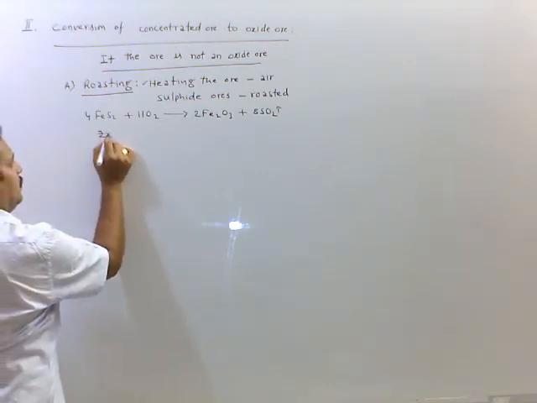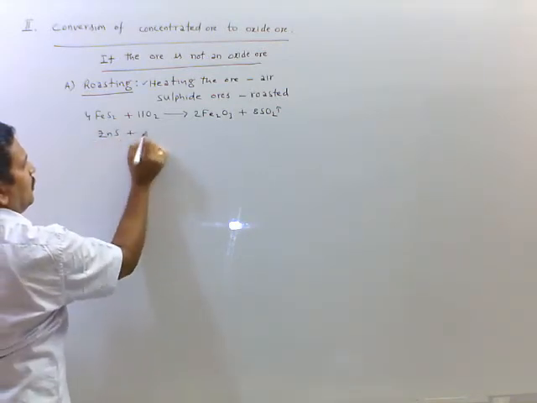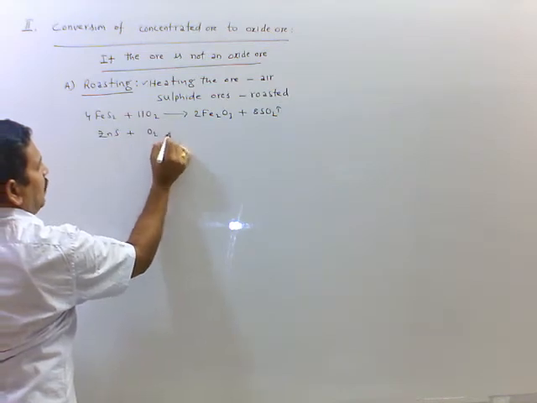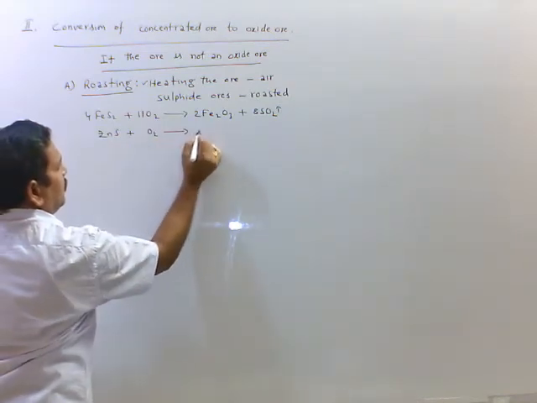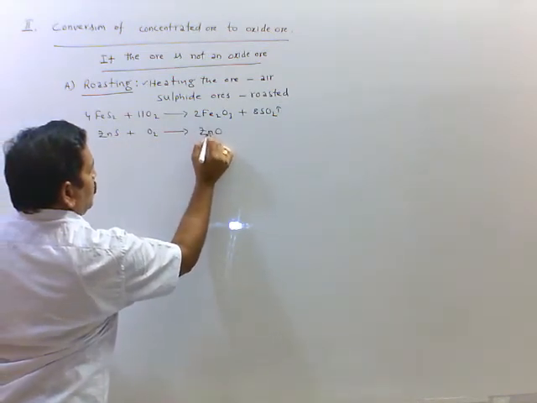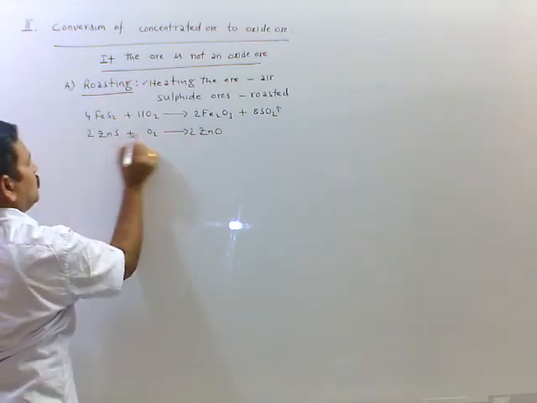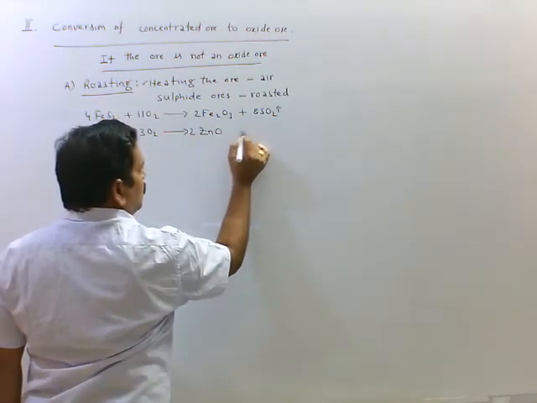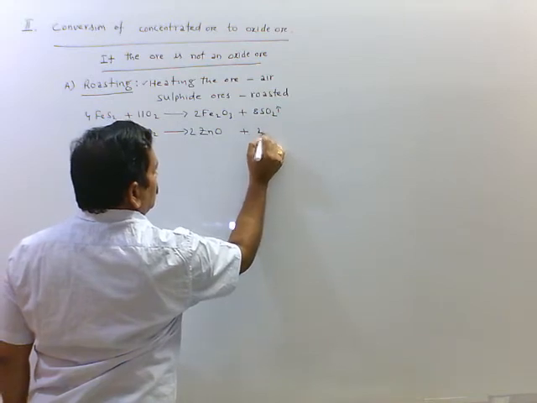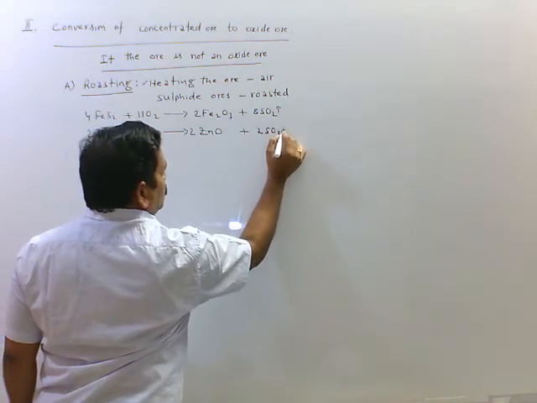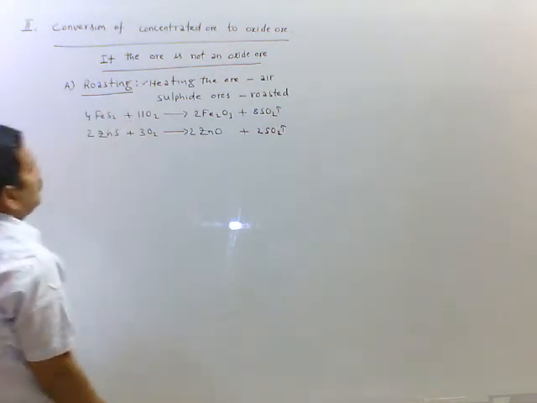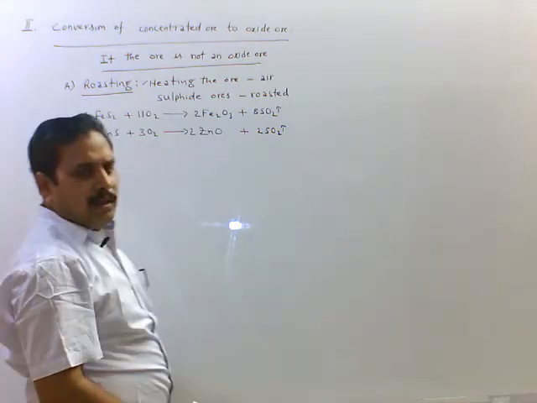Now I am taking zinc sulfide, zinc blende, treated with oxygen, that is oxidation. We get 2ZnO, and 2SO2, sulfur dioxide escapes. This is roasting.